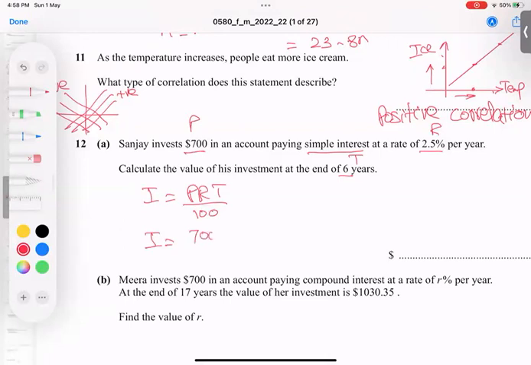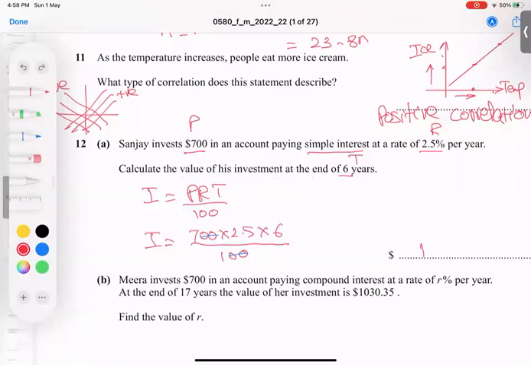P is 700, R is 2.5, time is 6 divided by 100. So these two zeros cancel out, and I just calculate the rest. So 7 times 2.5 times 6. I'm getting the calculated value of this investment at the end of the period.